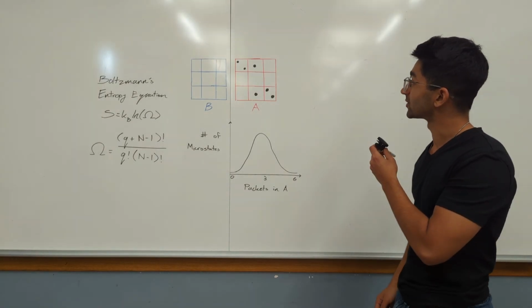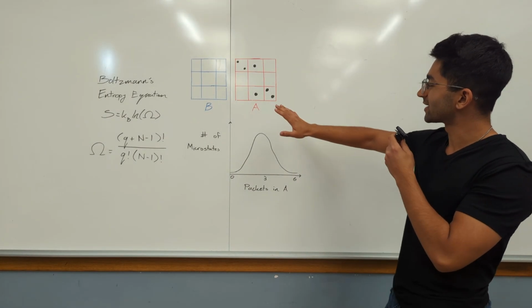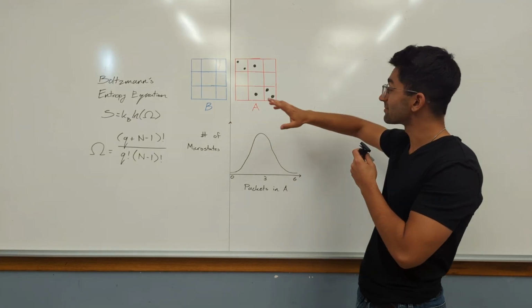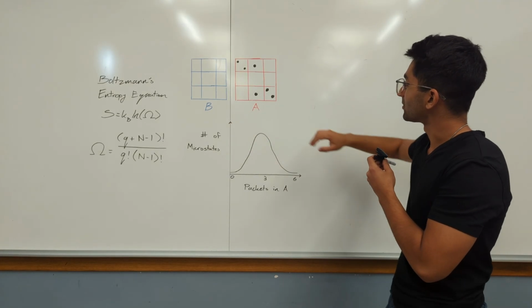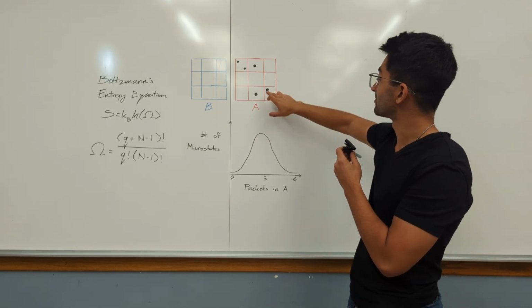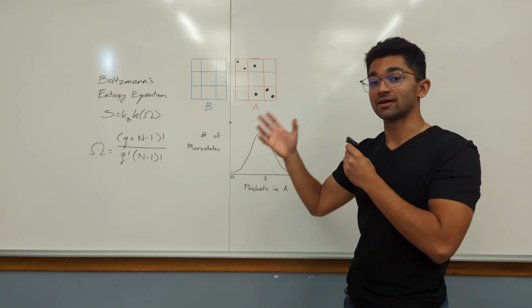The sweater came off for this one. So here's the second setup. We've again got block A and block B. This time both of them are just made up of 9 atoms, represented by these squares. And block A has 6 packets of energy represented by these black dots. Block B currently has none.